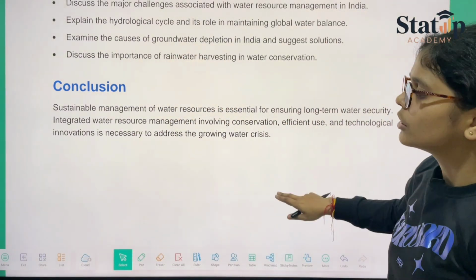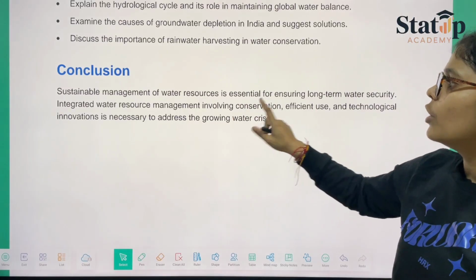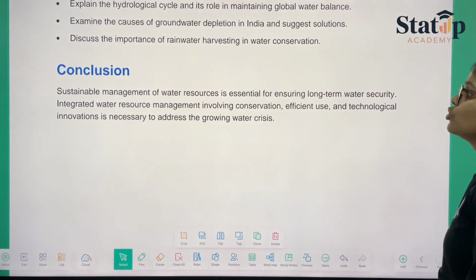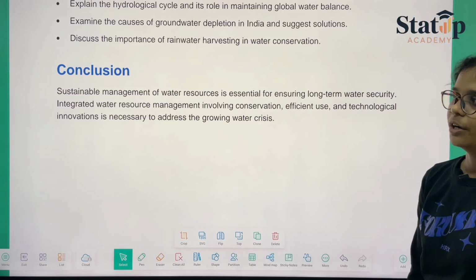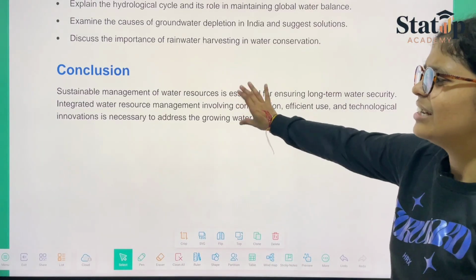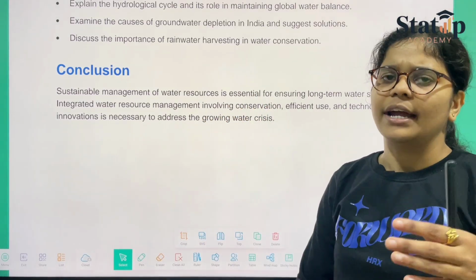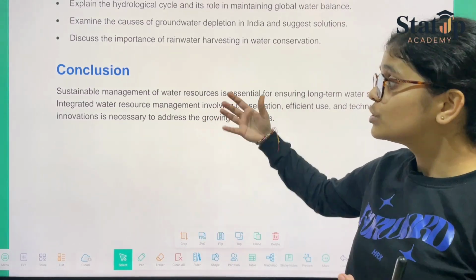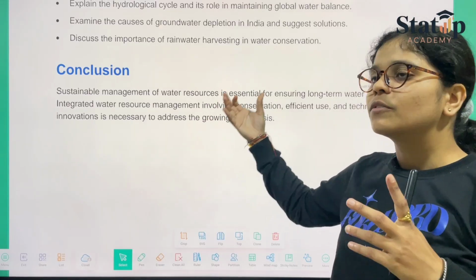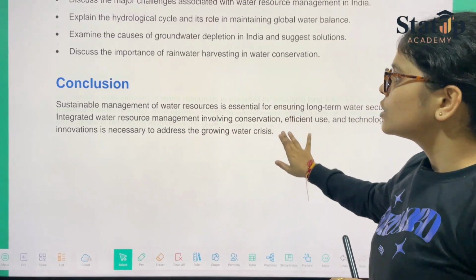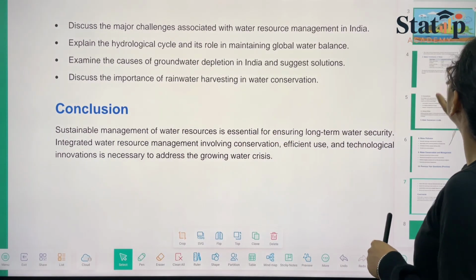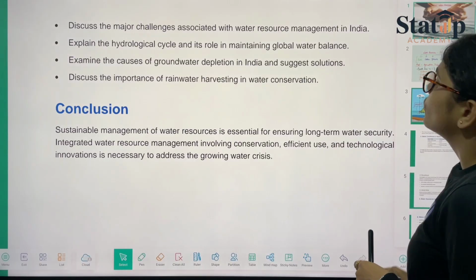Okay, let's talk about the conclusion. Sustainable management of water resources is essential for ensuring long-term water security. So these are the basic lines that you can mention. You can write them in your own terms, or you can use these specific scientific terms while framing your answers. So this was all about water resources and the water cycle.